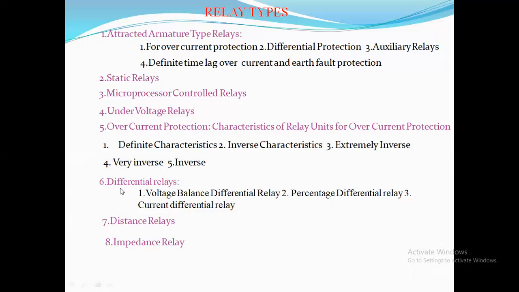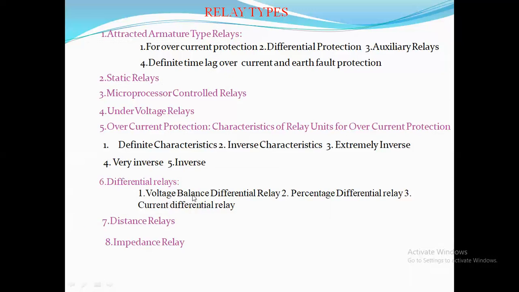Differential relays: when two quantities, the input quantity and output quantity, are compared, if there is no difference, then the system is in perfect condition. If there is a difference between the output and input quantity, then the comparison element acts and gives signals to the control element, and the control element gives signals to the trip circuit, which gives signals to the circuit breaker. Based on this principle, the differential relays operate.